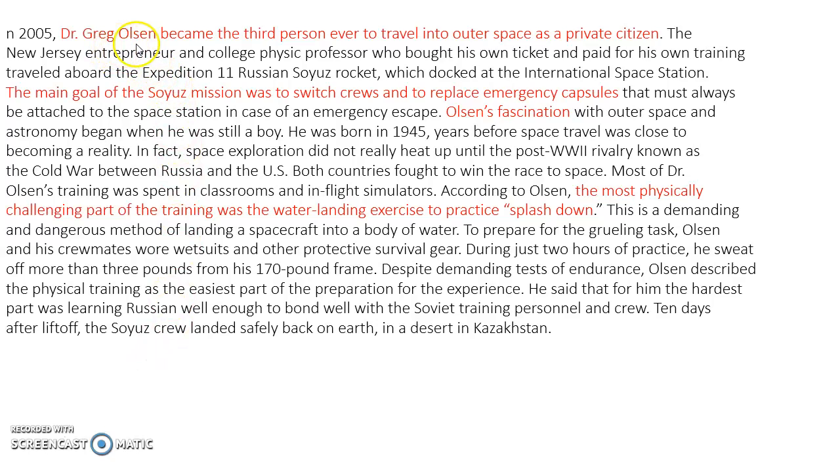So when we try to mark out what is important, the first point that comes to my mind is: what is this passage about? This passage is about Greg Olson, who was the third person to travel into outer space as a private citizen. That was one what. Then, why did this mission happen? The main goal was to switch crews and to replace emergency capsules. That was one why. The second why: why did Olson do that? It was his fascination for outer space, which he had from childhood.